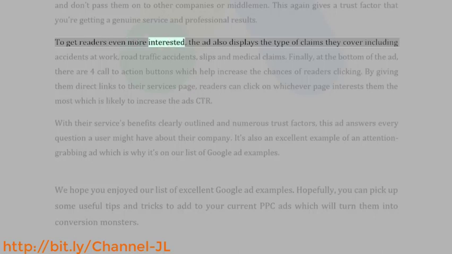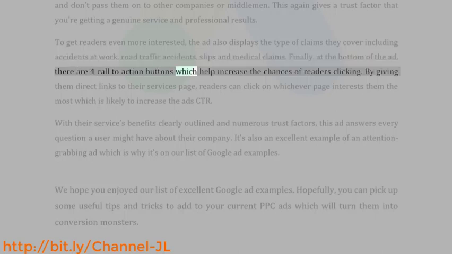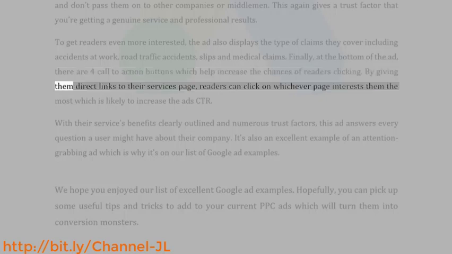To get readers even more interested, the ad also displays the type of claims they cover, including accidents at work, road traffic accidents, slips and medical claims. Finally, at the bottom of the ad, there are 4 call to action buttons which help increase the chances of readers clicking. By giving them direct links to their services page, readers can click on whichever page interests them the most, which is likely to increase the ad CTR.